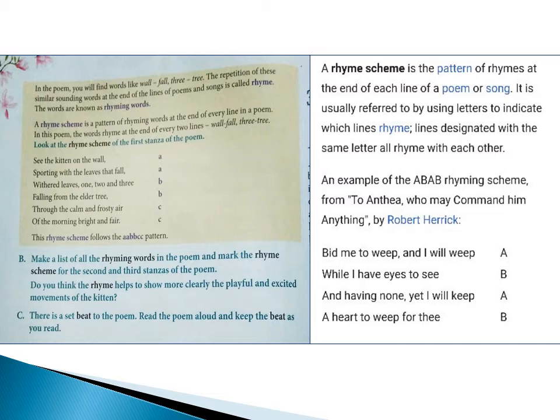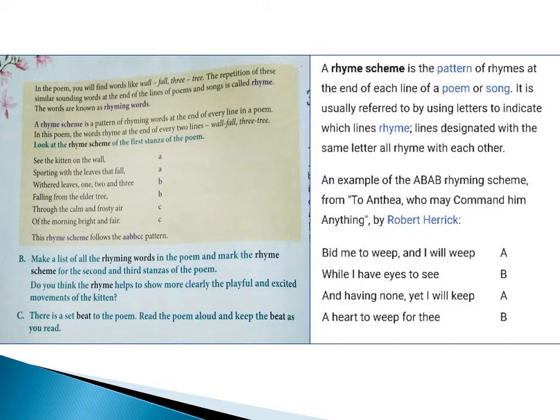Okay, the next two lines. Withered leaves 1, 2 and 3 falling from the elder tree. Now here again at the end of the line, the last words three, tree. Similar sounding words. They are called rhyming words. Next two lines: through the calm and frosty air of the morning bright and fair. Air, fair. Did you understand, children? The similar sounding words are called rhyming words. So wall, fall, tree, tree, air, fair. These are all rhyming words which are given in the poem.